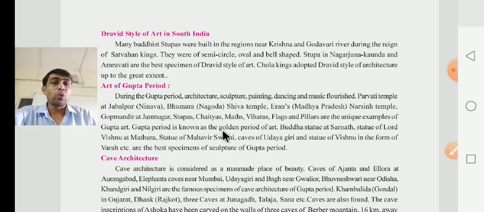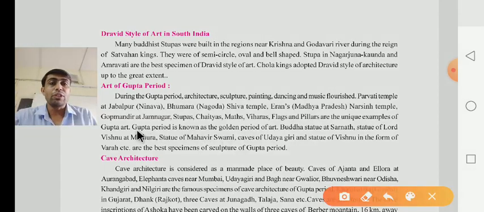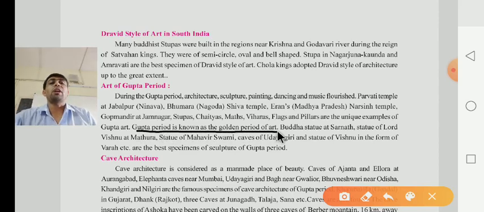The Gupta period is known as the golden period of art. Dear children, this is the most important thing. Which period is known as the golden period of art? That's why, if they ask the question, which period of art is known as the golden period, then you have to write that the Gupta period is known as the golden period of art.